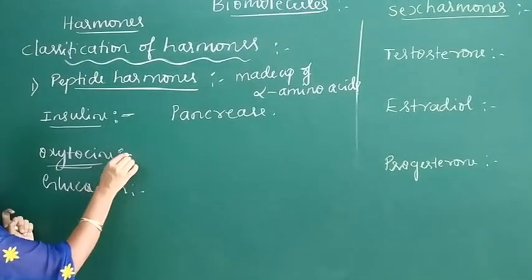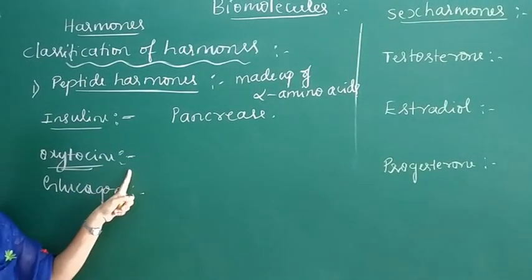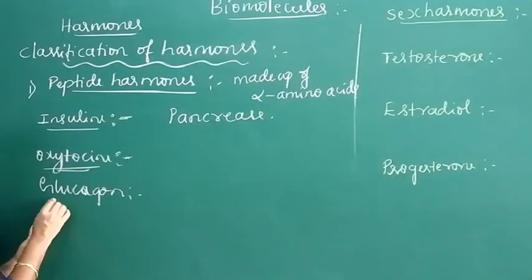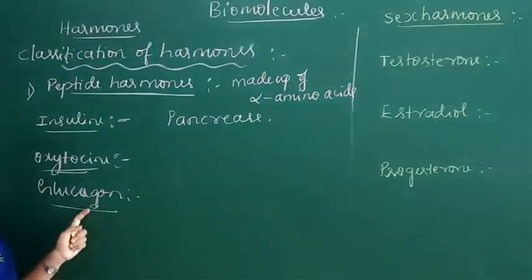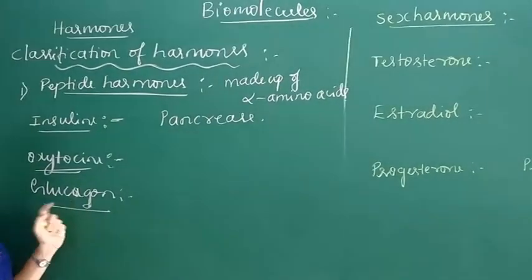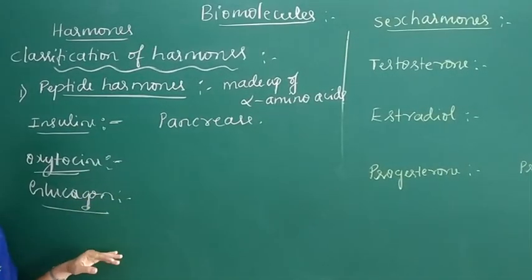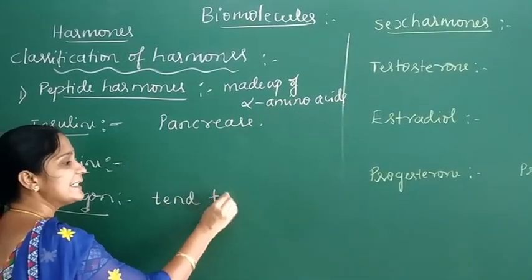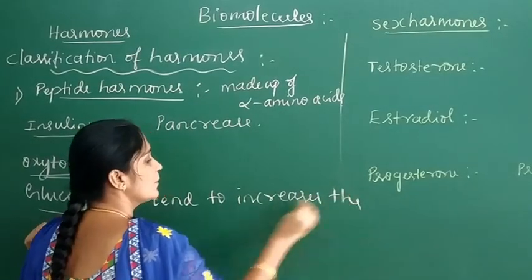Next one is oxytocin. Oxytocin is a peptide hormone. It causes the contraction of the uterus during childbirth. Next one is glucagon. It is also an example of a peptide hormone. Glucagon increases the glucose level in the blood.